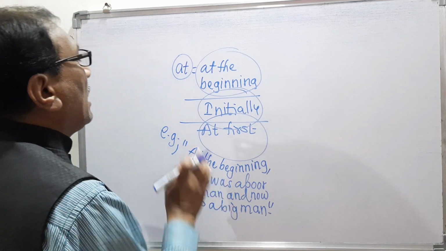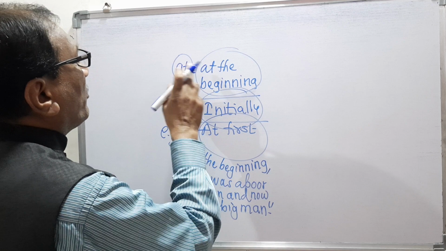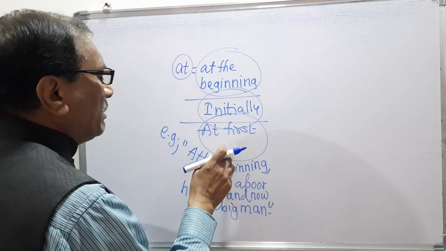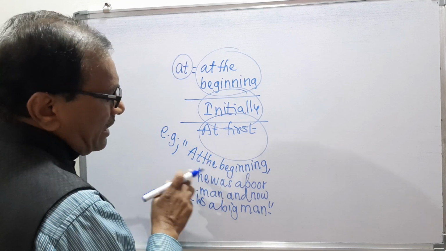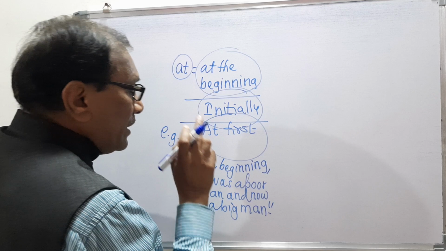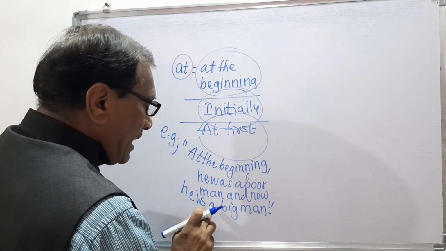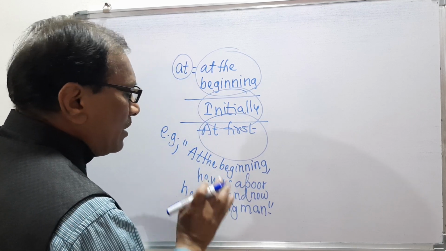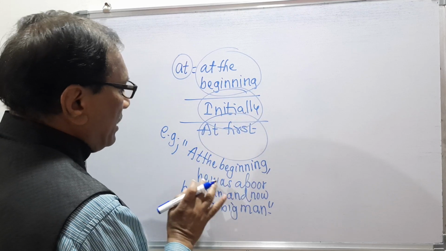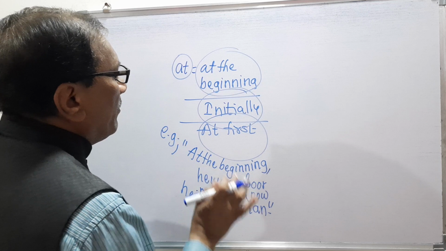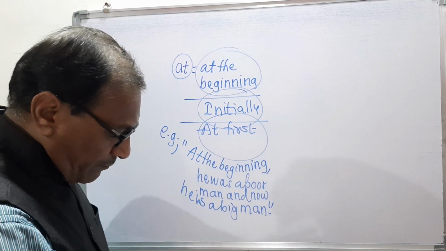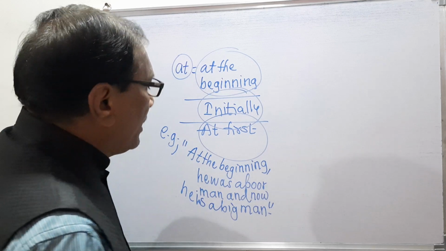So here we are discussing the meaning of this phrase, at the beginning. At is the preposition, and from this, at the beginning is the phrase. Its meaning is initially or at first, and this is the example. So at the beginning means initially, and at the beginning means at first. This is the particular meaning which we are looking at here.